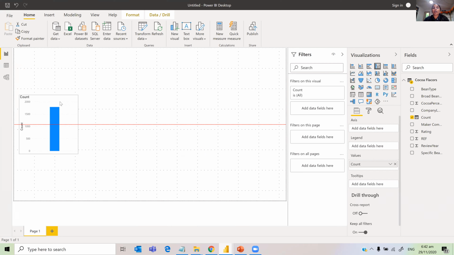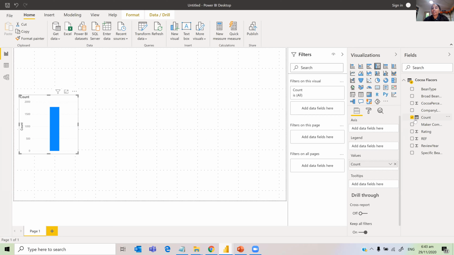Okay, so now, but I want it by year. By default, if you click on a measure or an integer column, it comes up with this visualization. This is a clustered column chart, and it has the properties of axis, legend, and values.